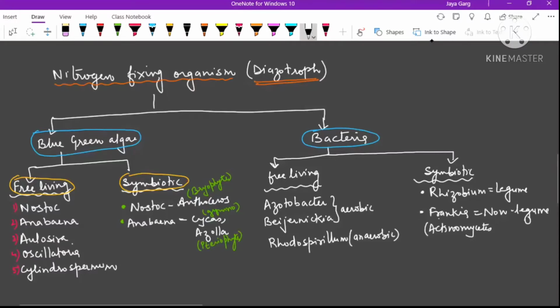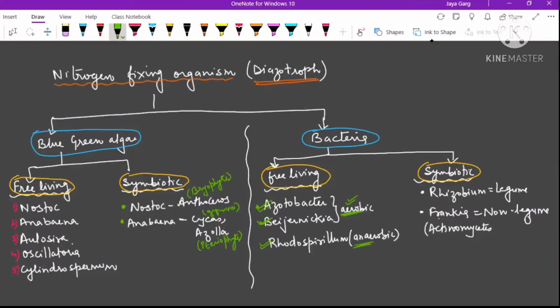Clear? Now let us focus on the bacteria. Bacteria can also be free living as well as symbiotic. In the free living, we find Azotobacter and Beijerinckia. These are two examples which are free living but aerobic. Clear? The third example is Rhodospirillum, which is anaerobic.